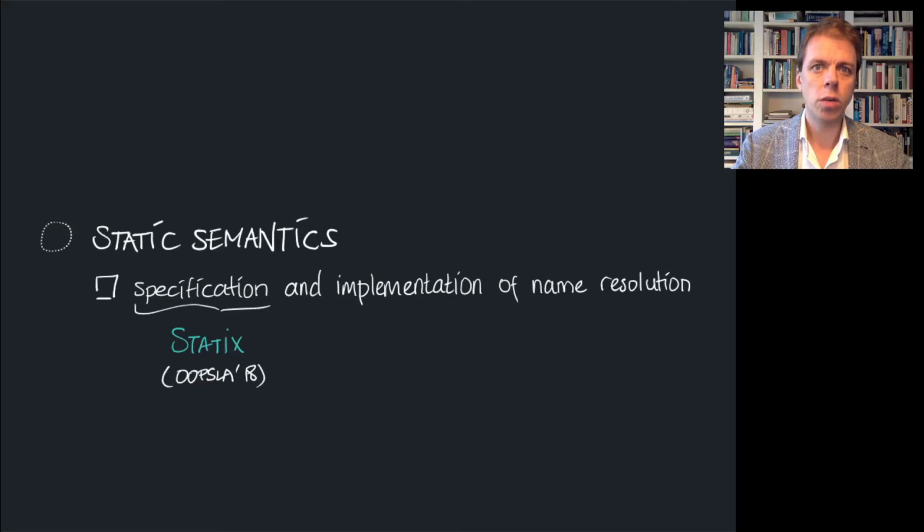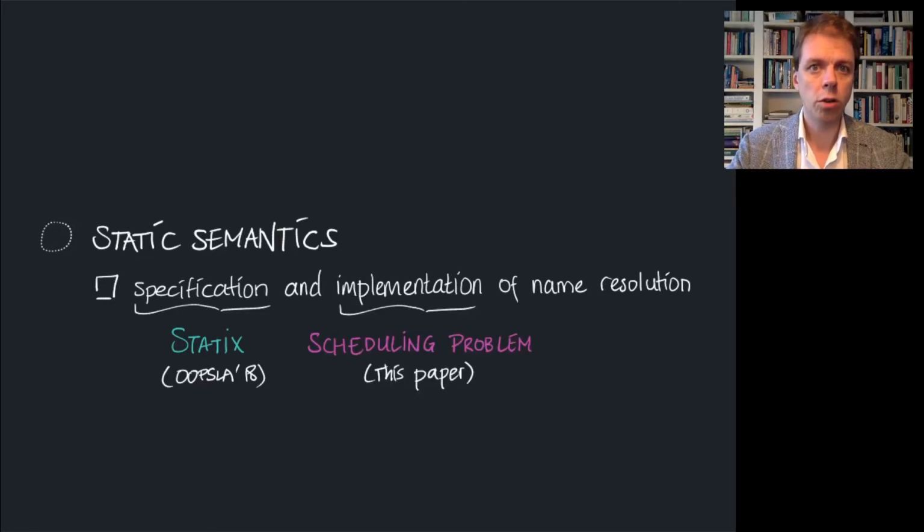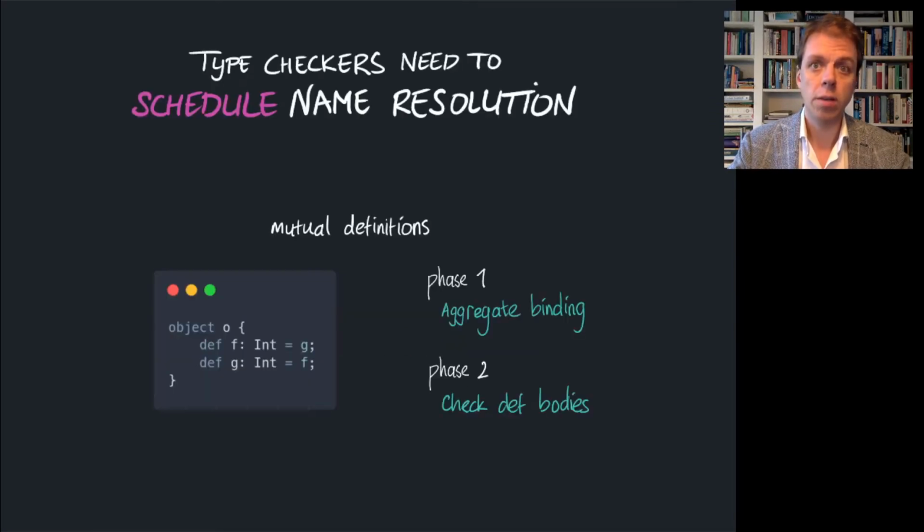In previous work, we introduced the static specification language, Statix, tailored to a high-level specification of name resolution. In this paper, we produce executable type checkers from these specifications. Getting from a specification to an implementation requires us to solve a scheduling problem. This scheduling problem is faced in some form by all type checker implementations.